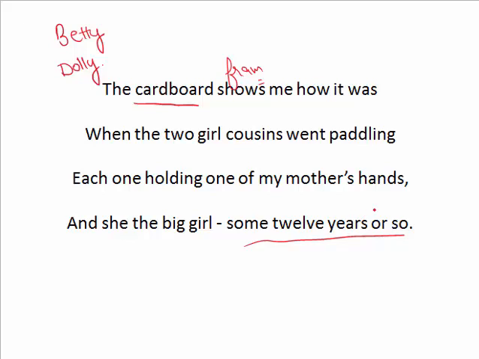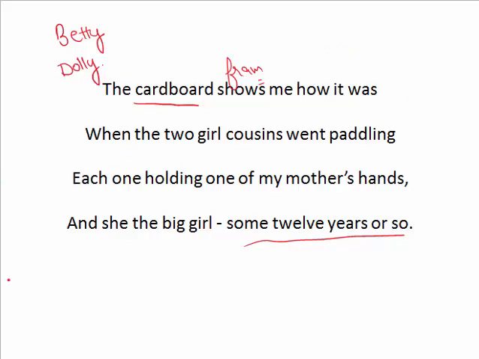The poet looks at the old picture that was set within a cardboard frame. The poet tries to behold the memory of the past through the photograph of the mother and her cousins. It shows her mother enjoying the holidays at the beach with her cousins Betty and Dolly. They are holding the hand of the poet's mother, who seems to be 12 years of age in the picture. I hope you got the sense of these first four lines.